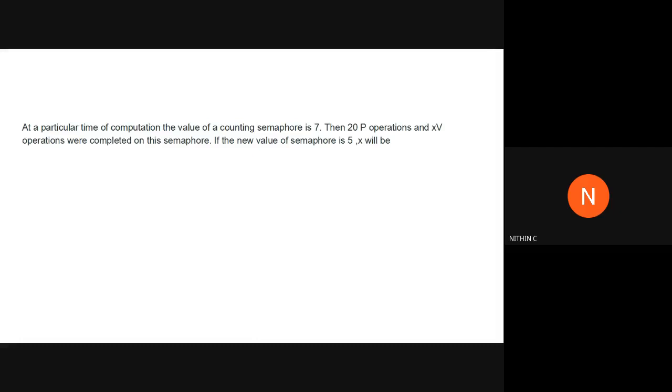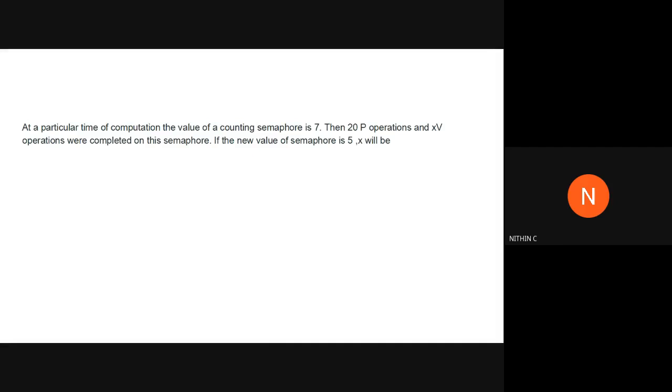At a particular time of computation, the value of a counting semaphore is 7. That is, S value at this point of time is 7. Then we are performing 20 P operations, that is down operations, or wait operations, and X V operations were completed on the semaphore.